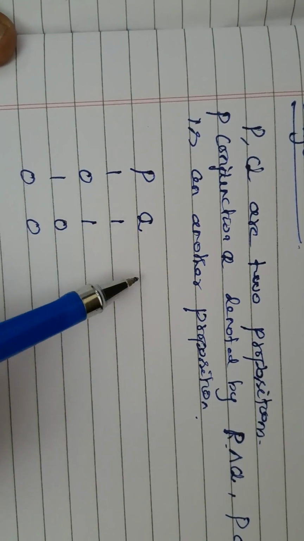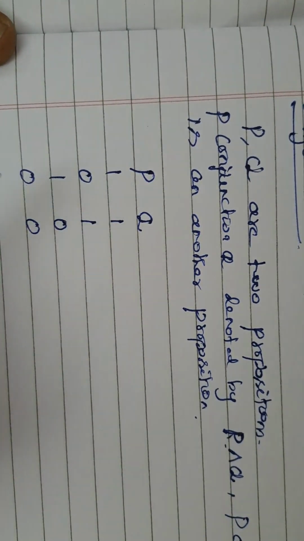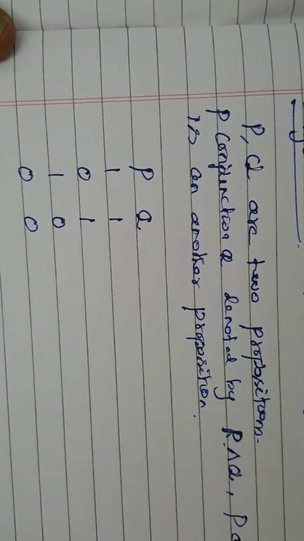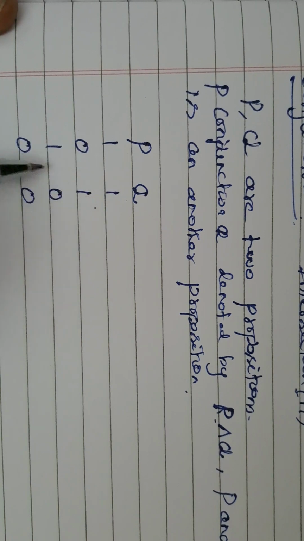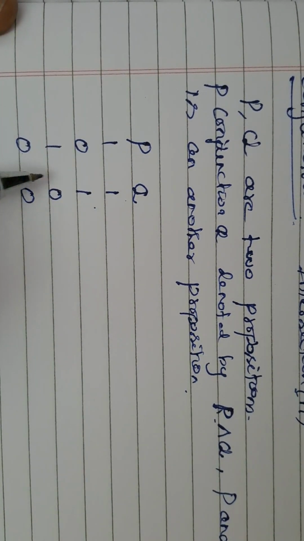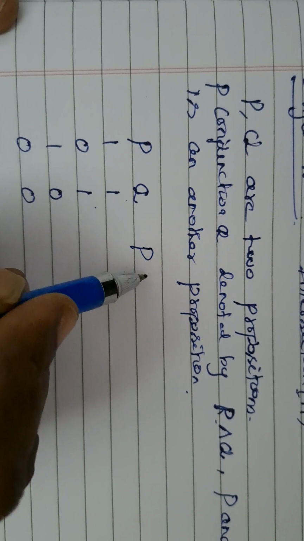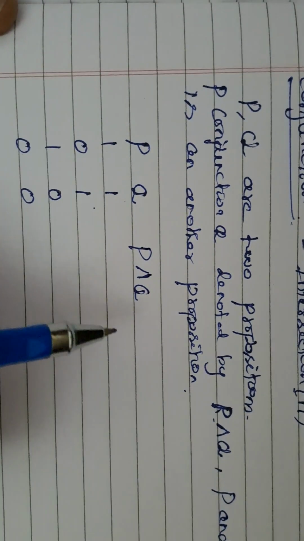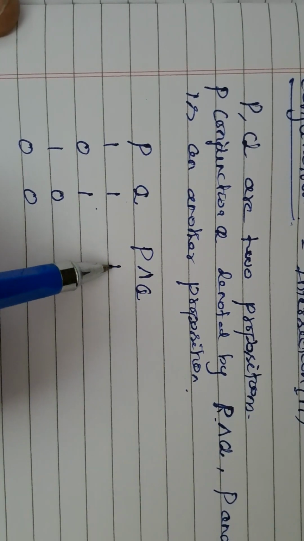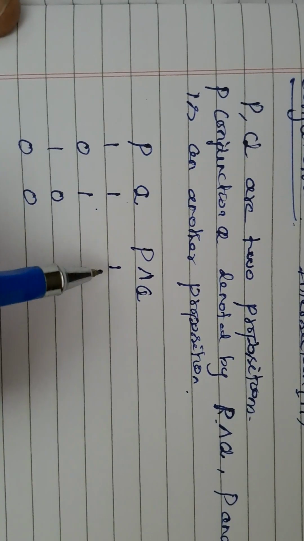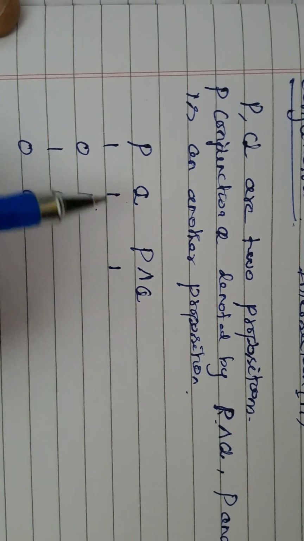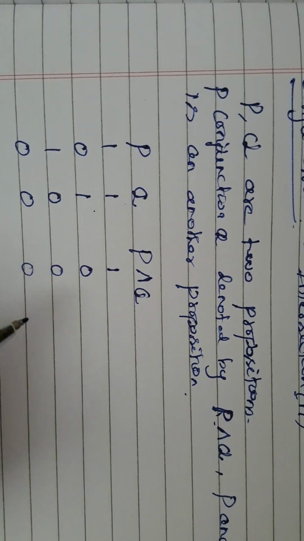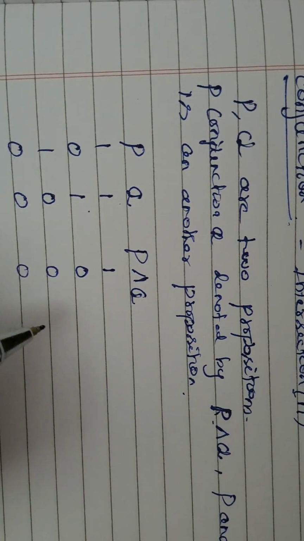Suppose you take 3 variables, each has 2 values, then you have 2 power 3 combinations. So for P and Q, there are only 4 possible combinations, and P and Q takes truth value 1 when both P and Q are 1. Both true, then it is true, otherwise false.